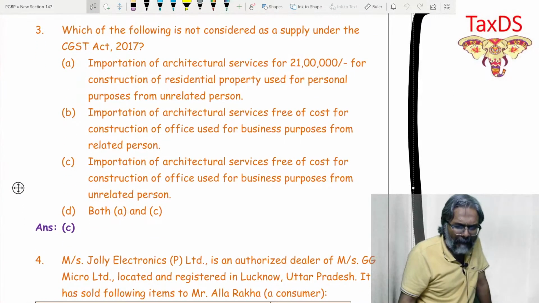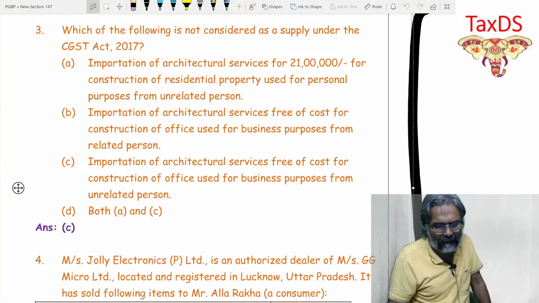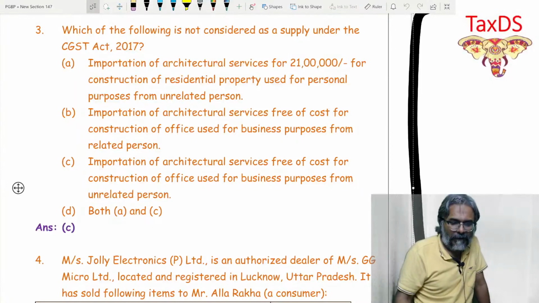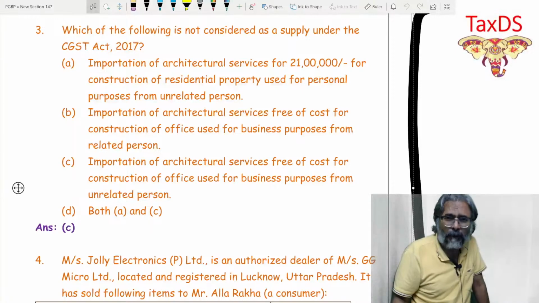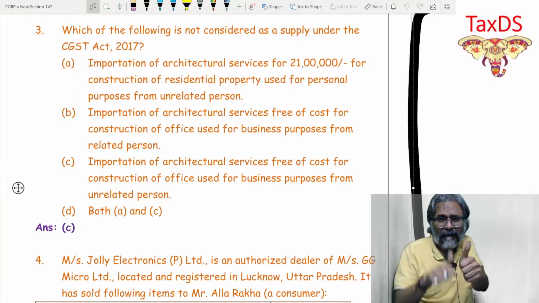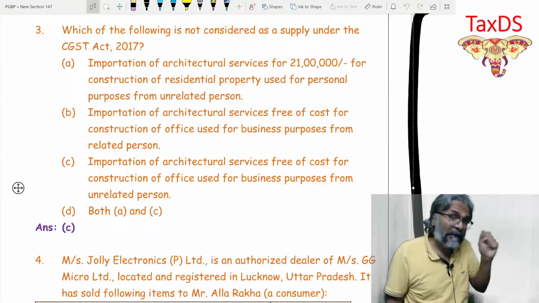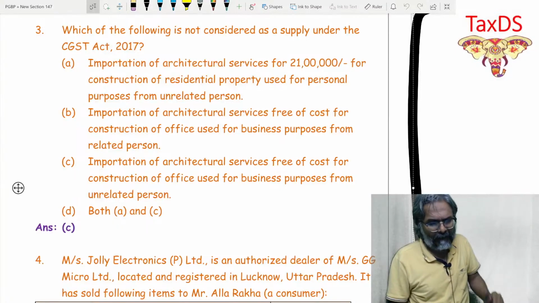Point number B, importation of architectural service free of cost for construction of office used for business purpose from a related person. Already I have answered this point to all of you. What was that? 7(1)(c), import of service without consideration for the purpose of business. Now this import should be from whom? From the related person. This import should be from a related person so as to qualify as supply under 7(1)(c), read with Schedule 1. Accordingly, this is also supply.